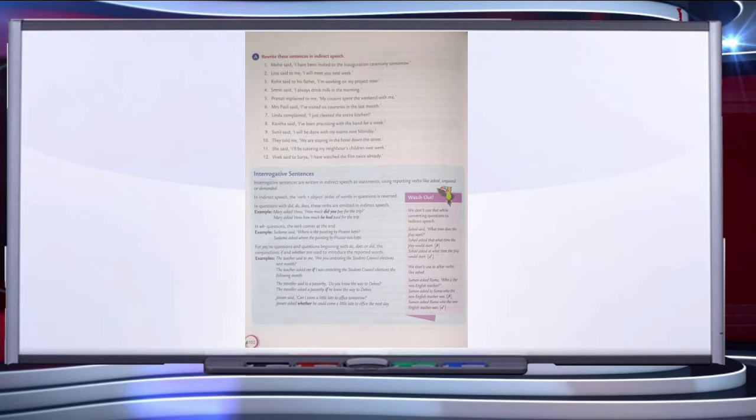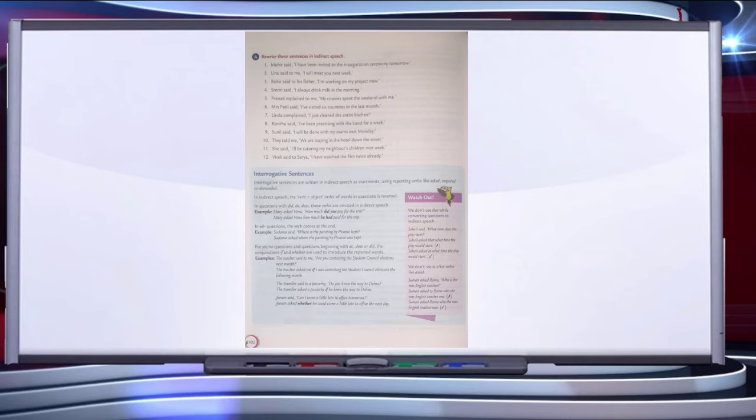For example, Mary asked Vinu, "How much did you pay for the trip?" Indirect will be: Mary asked Vinu how much he had paid for the trip. So here the verb and the object, the order of the words in the question, is reversed.